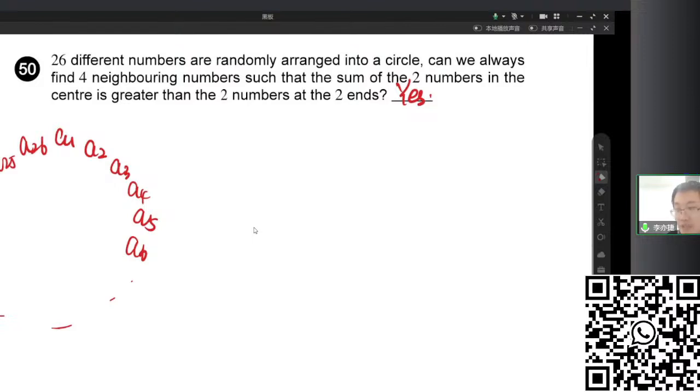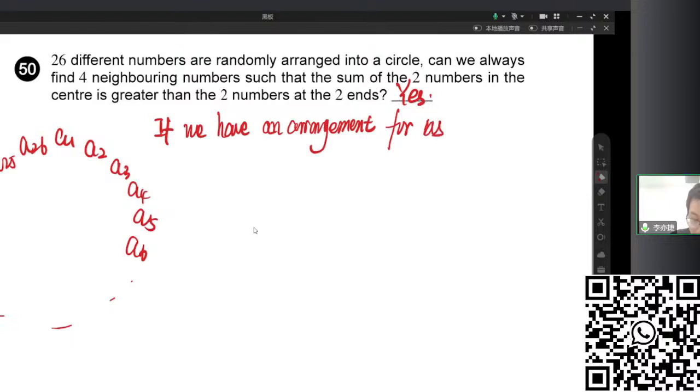So how to prove it? To prove this, we want to stand on the opposite opinion: what if the answer is no? The answer no means that, assume we have a certain arrangement in which we are unable to find such a group.